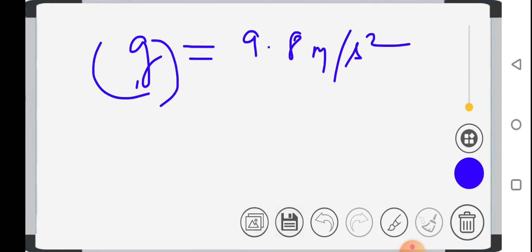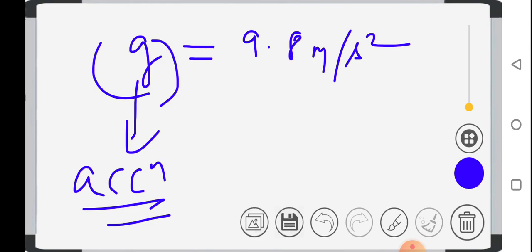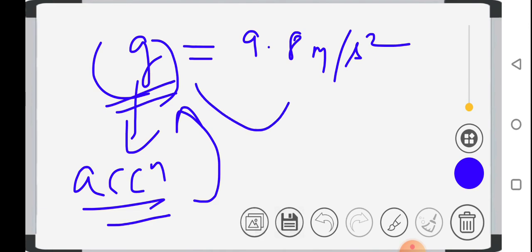Okay, what is this g? This g is your acceleration due to gravity, because it is produced because of the gravitational force of the earth. So instead of a, it is represented as g. And what is its value? 9.8 meter per second square. I hope children this concept is clear to you.